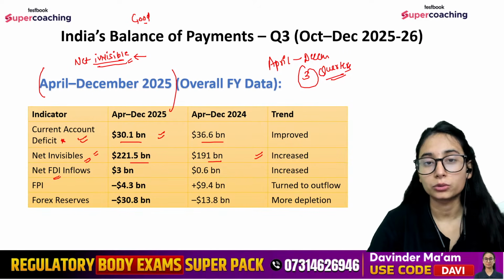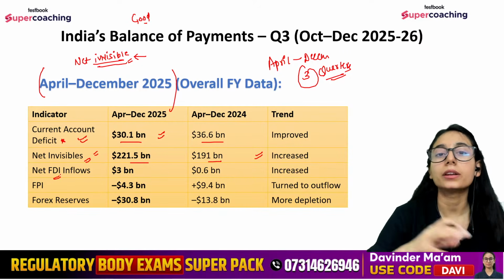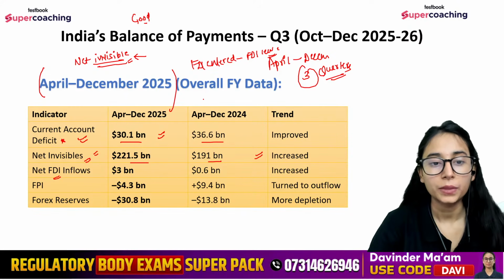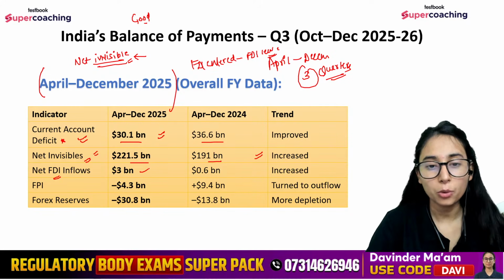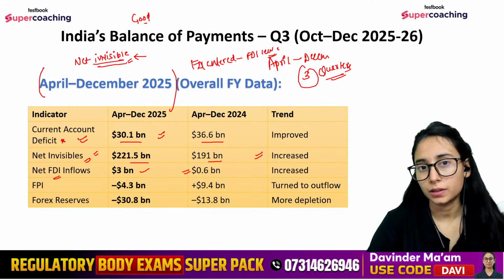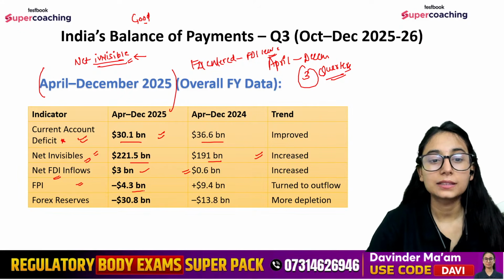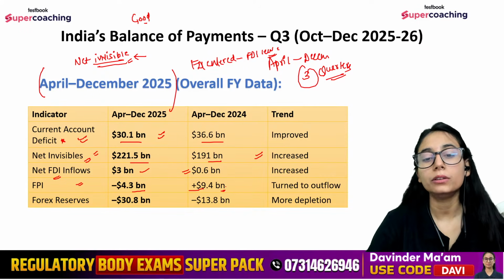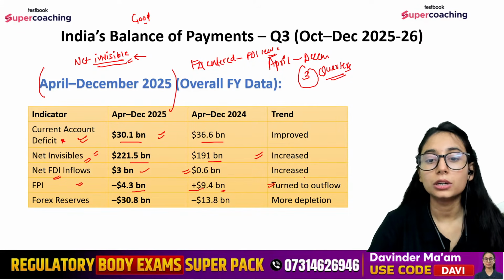Net FDI flows. How much FDI has come in and gone out? That means FDI entered and FDI that has left the country. How much is it? It is 3 billion. It is positive, which is better than the previous year. FPIs, how much are they? It is negative at 4.3 billion, which is bad as compared to the previous year, that is 9.4 billion. Turned to outflow.